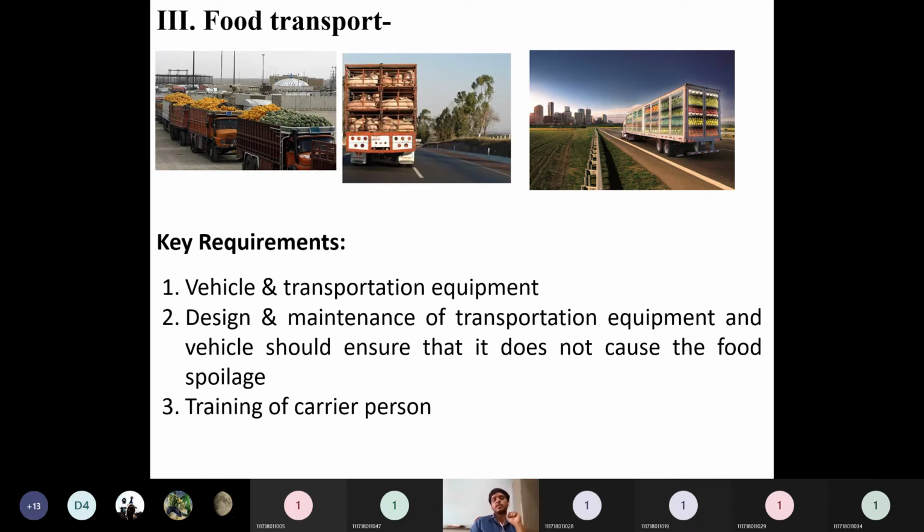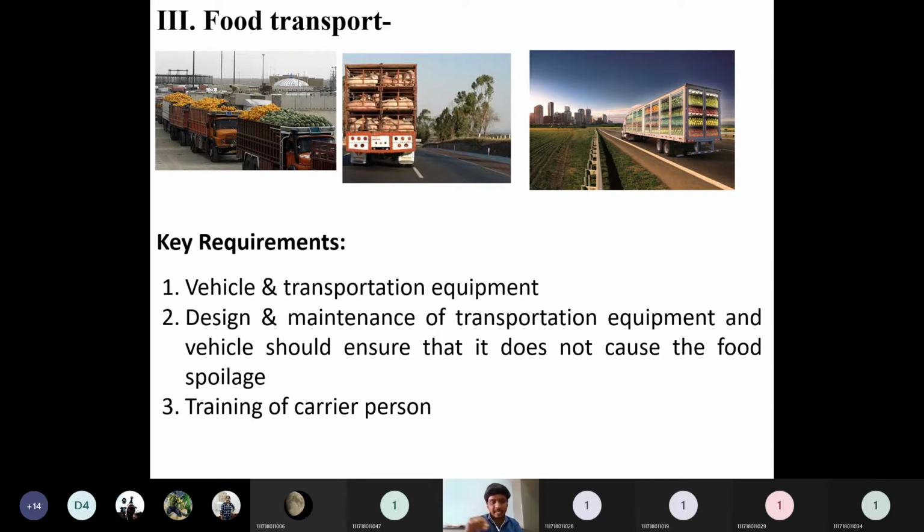So the key requirements for food transportation are: a vehicle and transportation equipment, which is a must; the proper design and maintenance of the transport equipment in order to lower the spoilage of the food; and training of the carrier person. They need to carry that food safely in a hygienic manner, so that the food will not be spoiled before the location comes. These are the three major aspects which we have to look at.